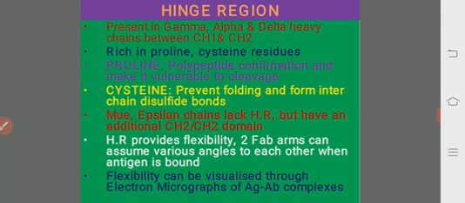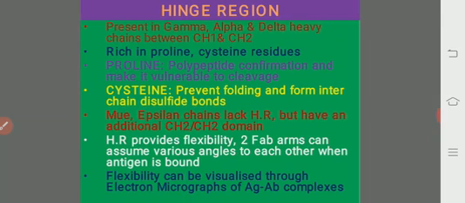Mu and epsilon chains, that is IgM and IgE kind of antibodies, lack a hinge region, but they have an additional CH2 domain. There is an extra domain instead of the hinge region, because in IgM and IgE the hinge region is absent.